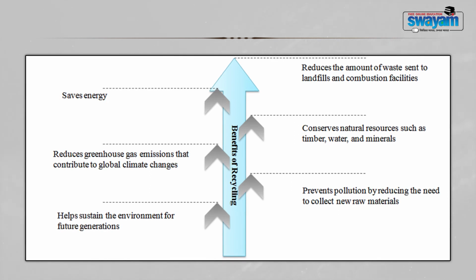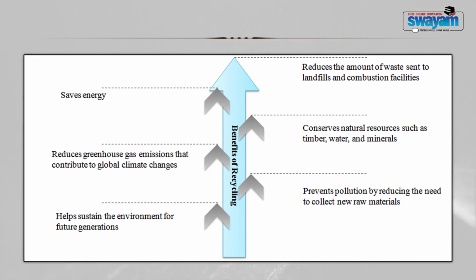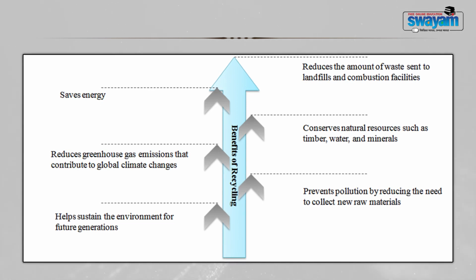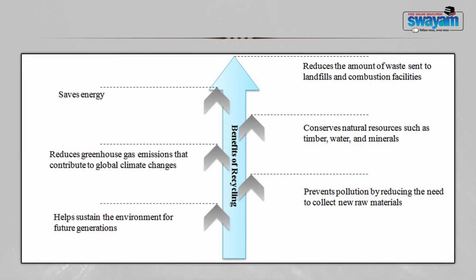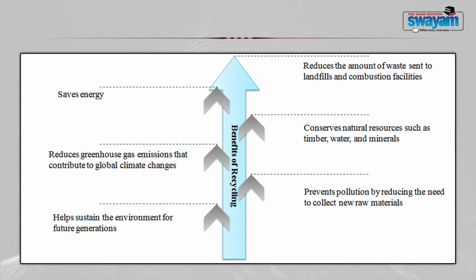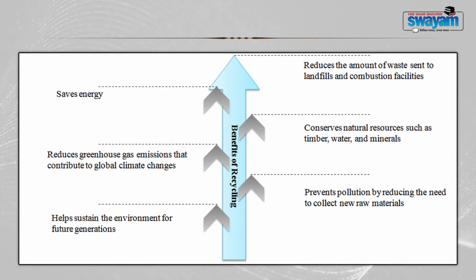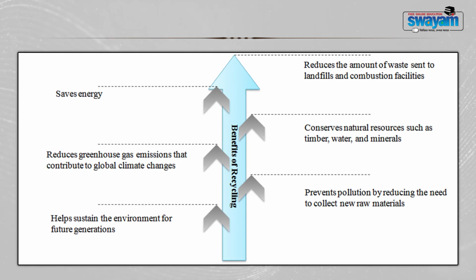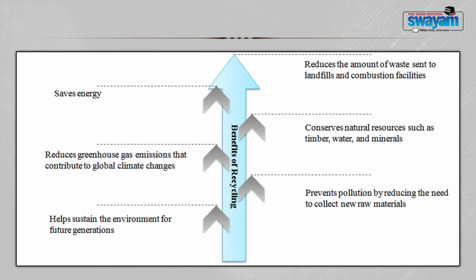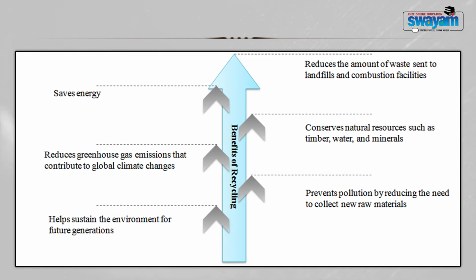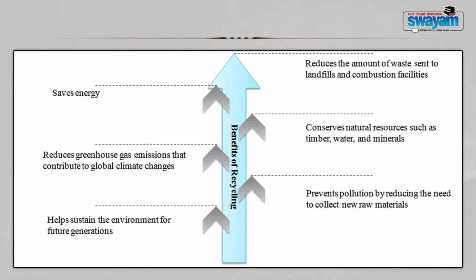Recycling also conserves natural resources such as timber, water and minerals. Rather, during the aluminum recycling and steel recycling, we have found that a number of non-renewable minerals can be conserved if we opt for recycling. And this also prevents pollution by reducing the need to collect and process new raw materials.